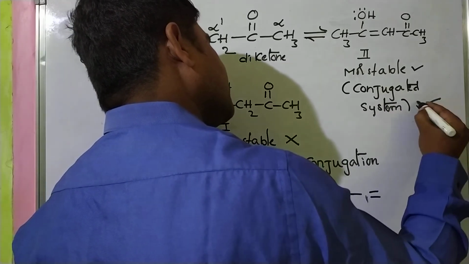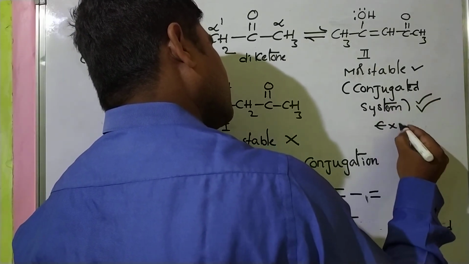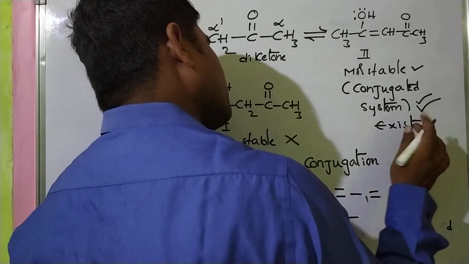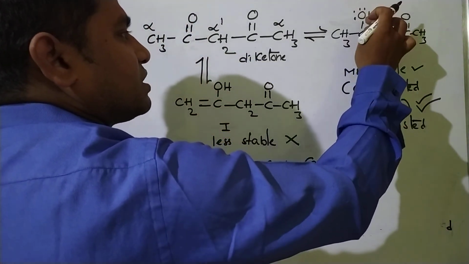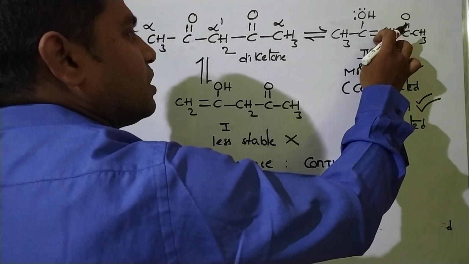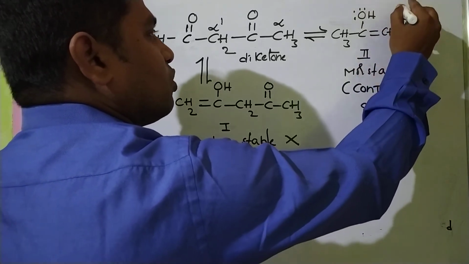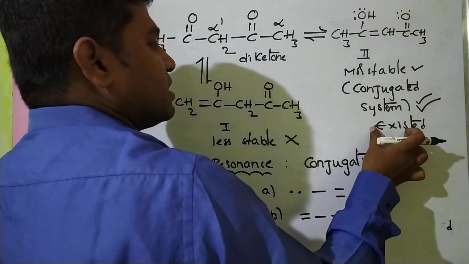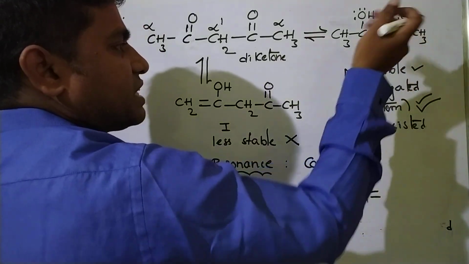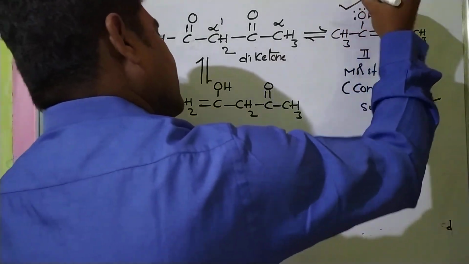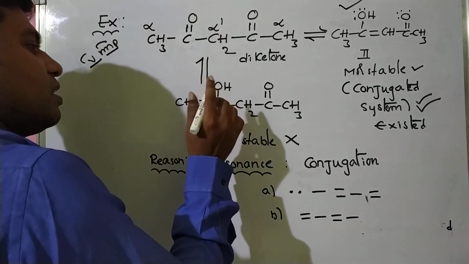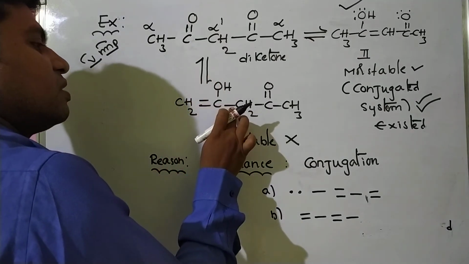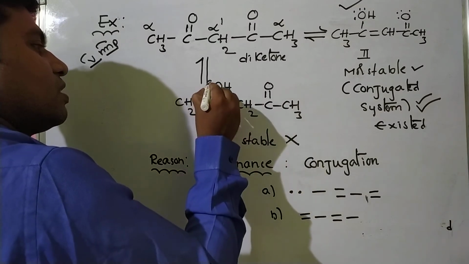So it is existed. It's the major product. See, lone pair, single bond, double bond, single bond, double bond, lone pair. So conjugation means resonance operates in this case. So it is existed. Now come to this one. Here double bond, no conjugation.